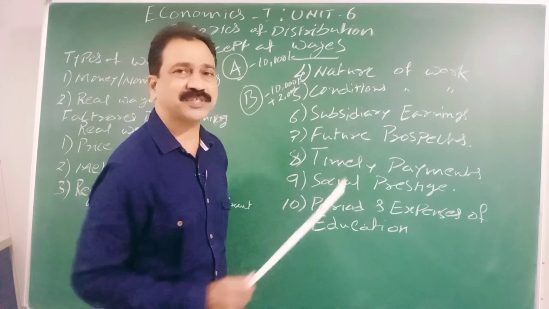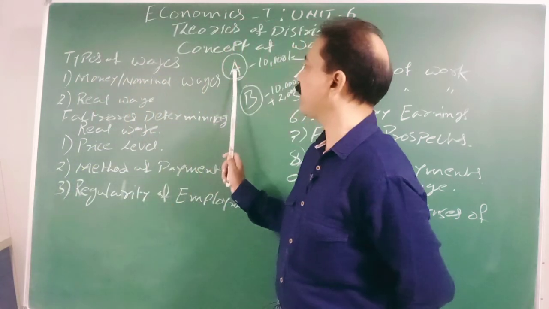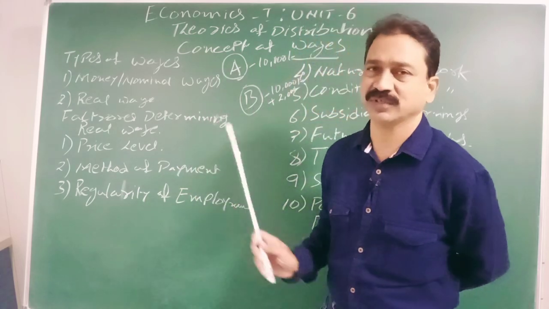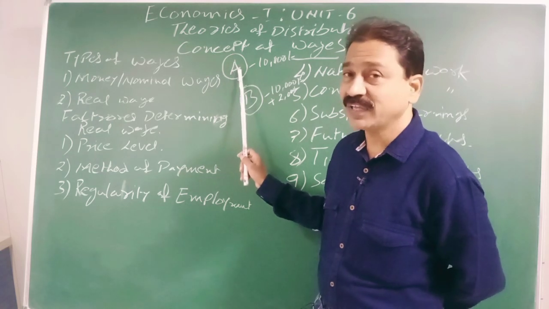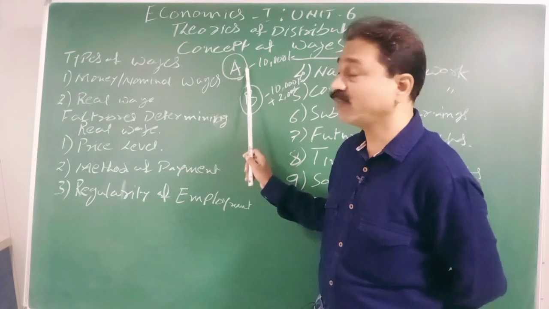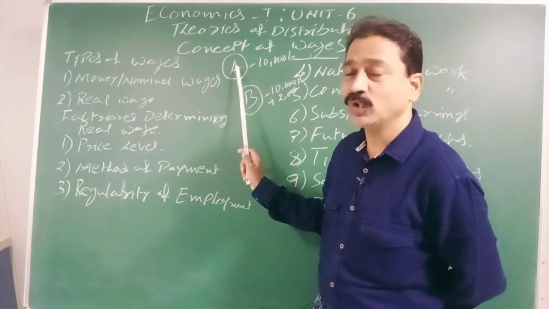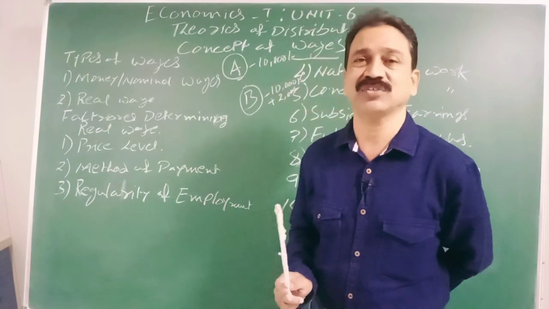Future prospects. We will see the same A and B. A is getting 10,000, B is getting 12,000. But for A, the management has given him a promise that after watching the work for 1 year, we will consider you to be the principal or manager of the organization.